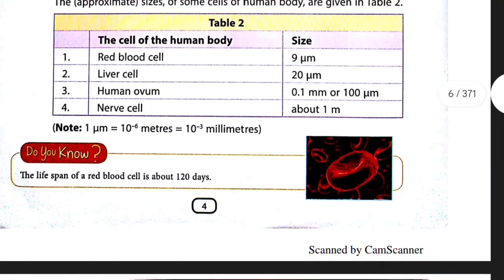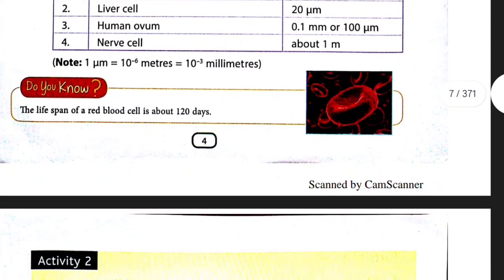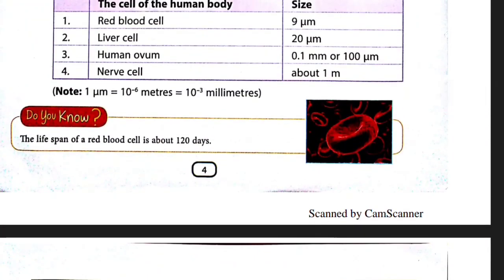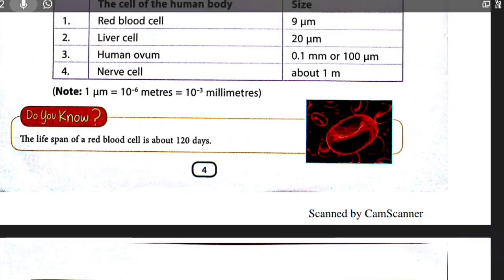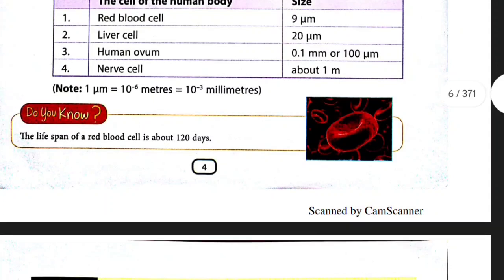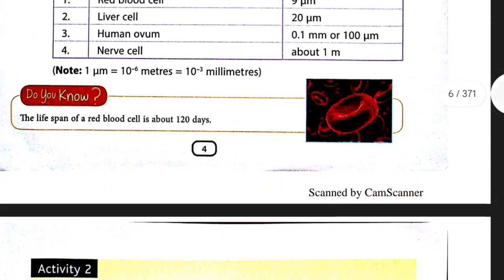There is also a system which is the burial place of these cells. This is spleen. Remember it. Spleen is the burial place of the red blood cells or RBC. When they die, they are placed inside the spleen.